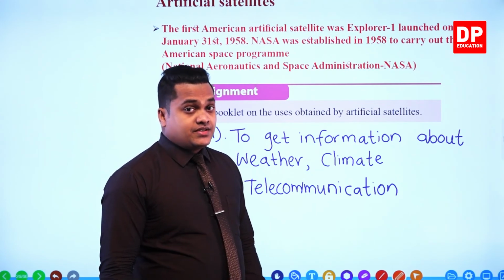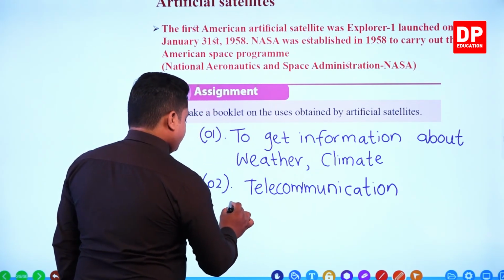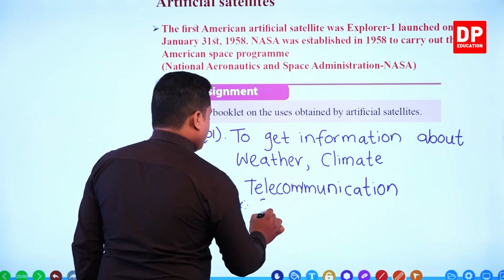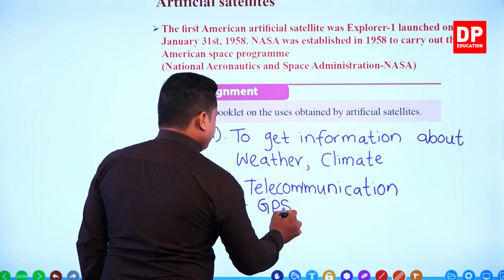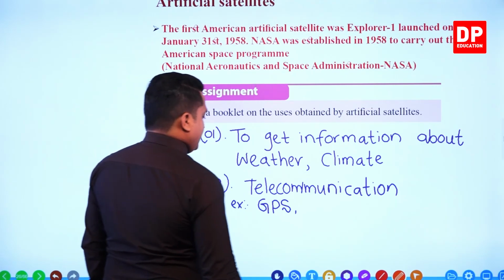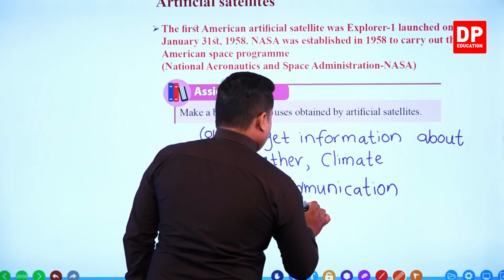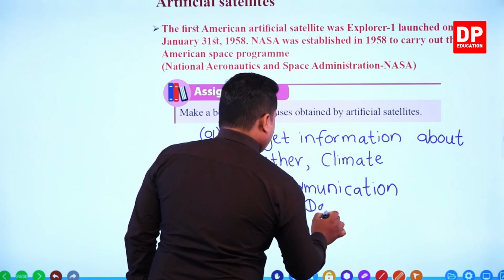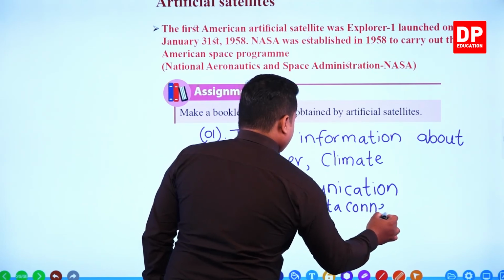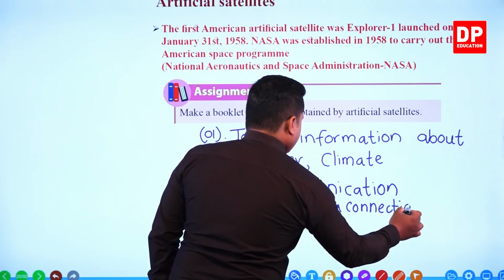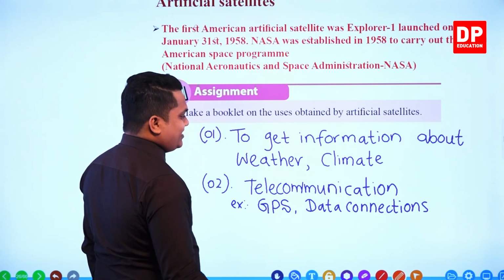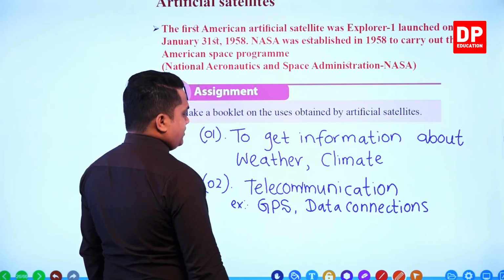Even for GPS, I can give you some examples. Find out more details about GPS, the Global Positioning System, then data connections like Wi-Fi, like 4G, 3G, and so on.